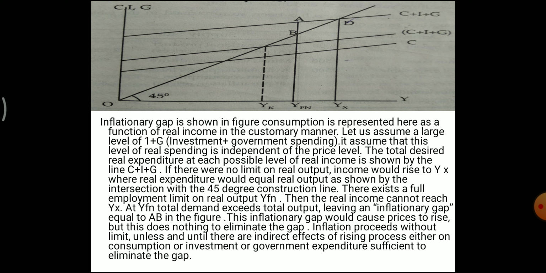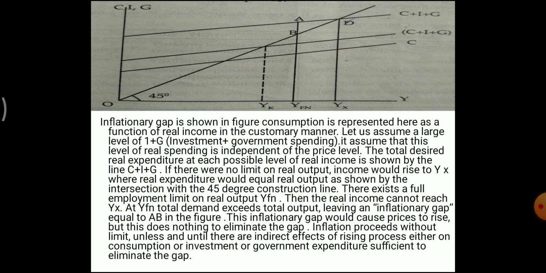The total desired real expenditure at each possible level of real income is shown by the line C plus I plus G. If there were no limit on real output, income would be raised to Yx, where real expenditure would equal real output, as shown by the intersection point D with the 45-degree construction line.